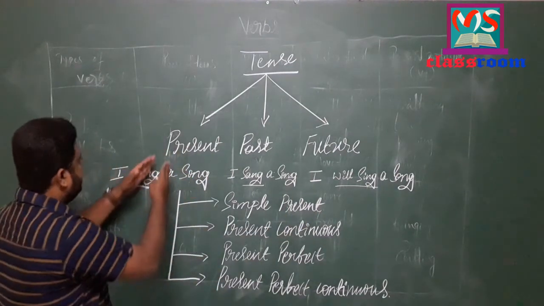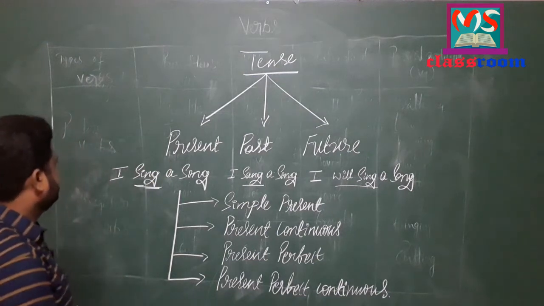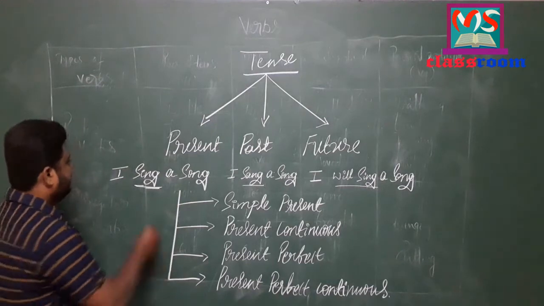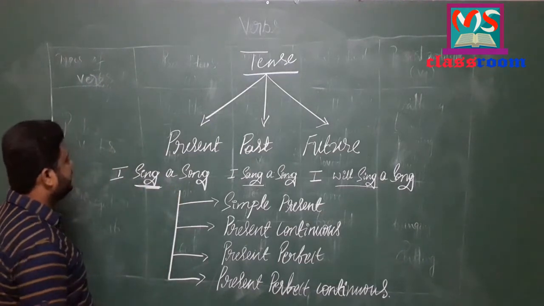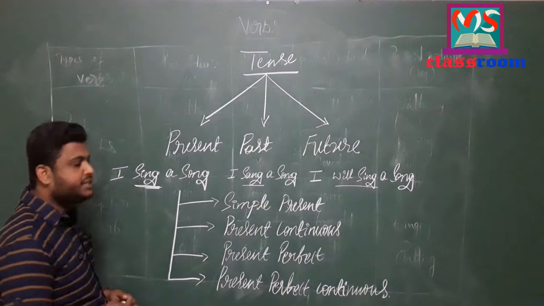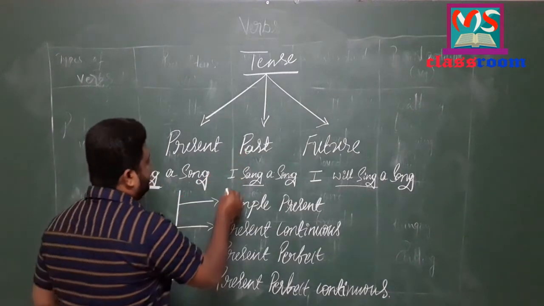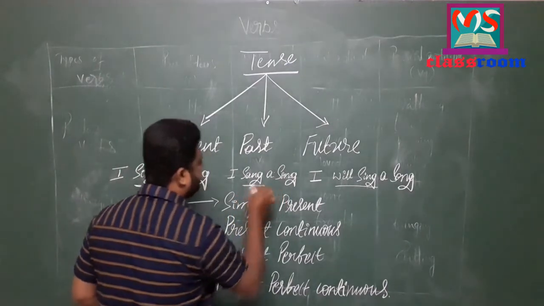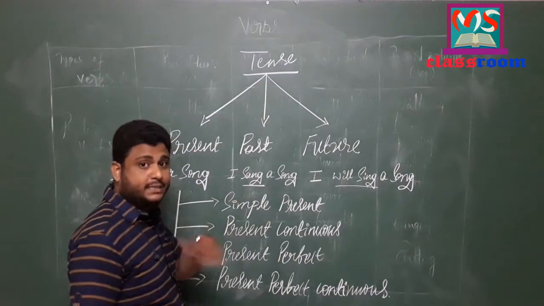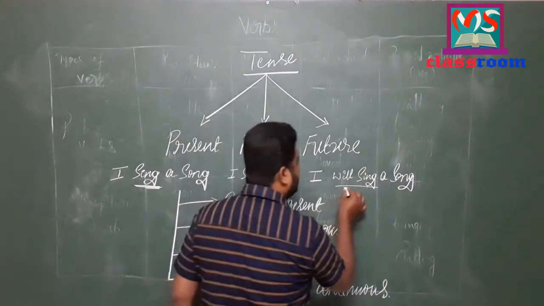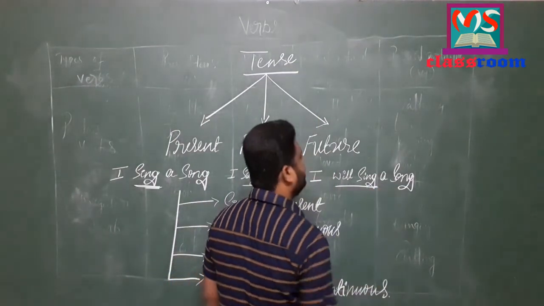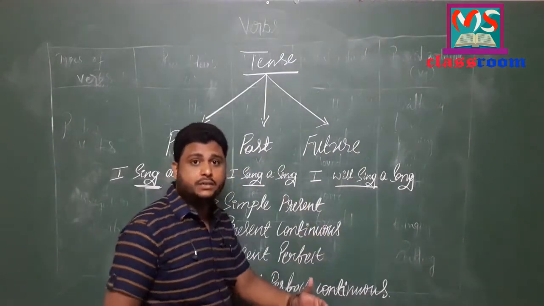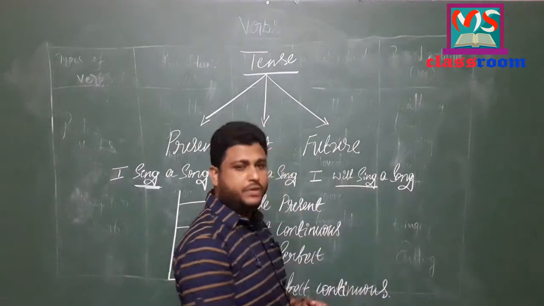Look at here. Example of present tense. I sing a song. Sing is the main verb which indicates the present action. I sang a song. Sang is the main verb which indicates the past action. I will sing a song. Will sing is the main verb which indicates the action which is going to take place in future.